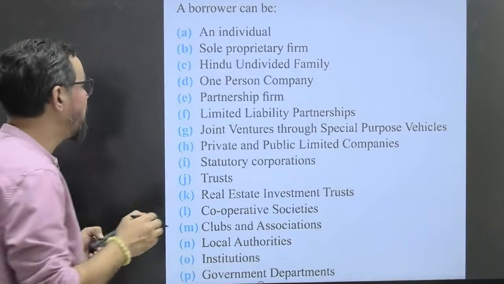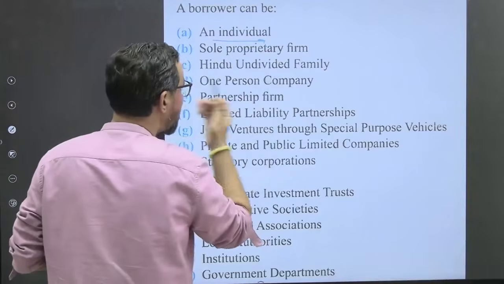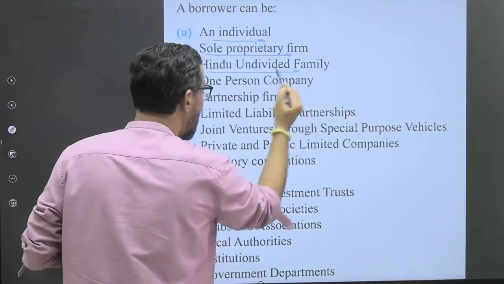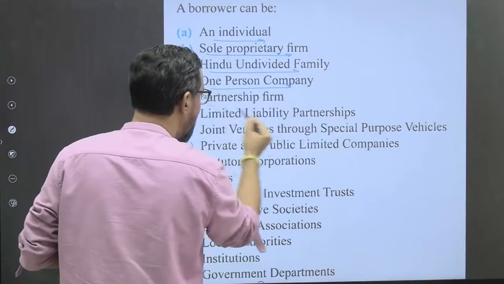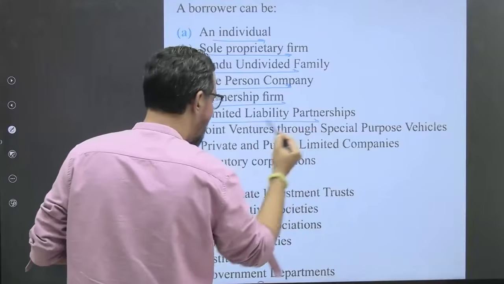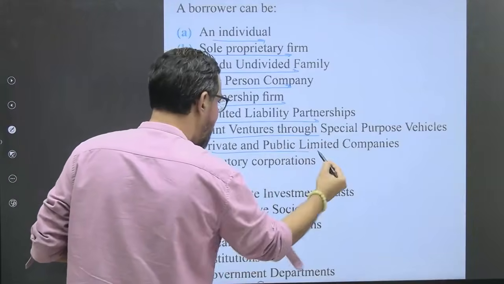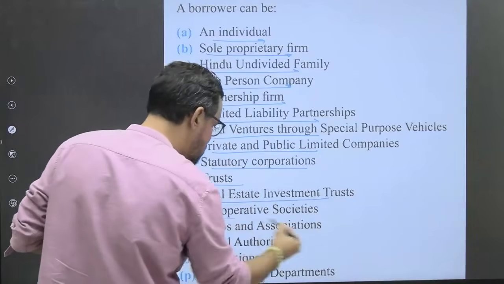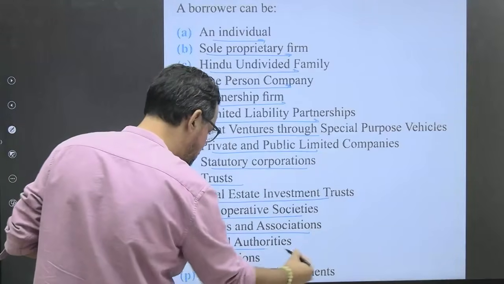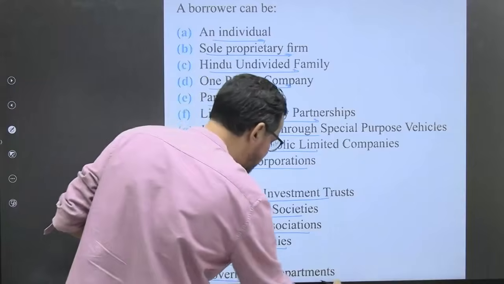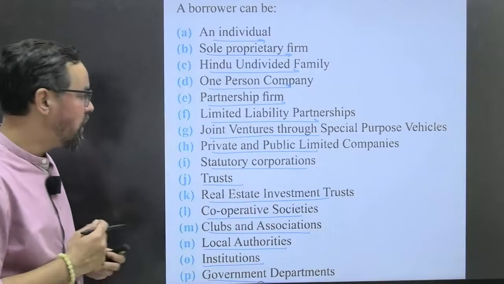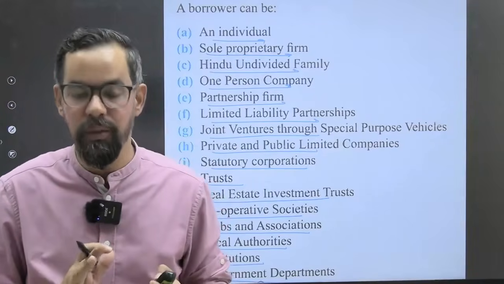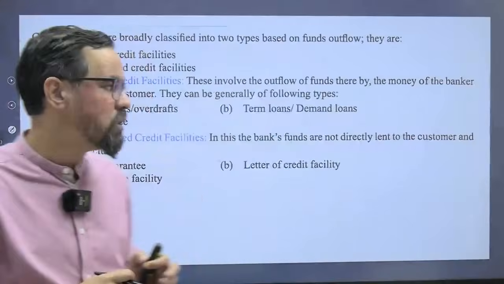A borrower can be an individual for personal requirements, home loans or car loans; a sole proprietary firm, Hindu undivided family (HUF), one person company, partnership firm, LLPs, joint ventures, private and public companies, statutory corporation, trust, real estate investment trust, cooperative societies, clubs and associations, local authorities, institutions and government departments. ठीक है. तो इनमें से कोई भी can approach our bank for any kind of loan purposes, right? This is a very simple one. Everybody knows about this.